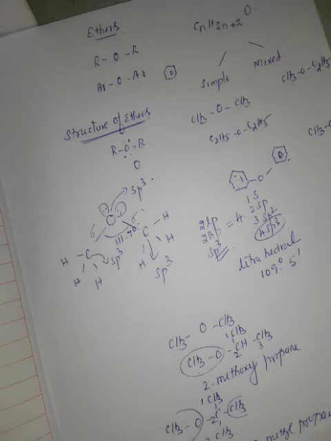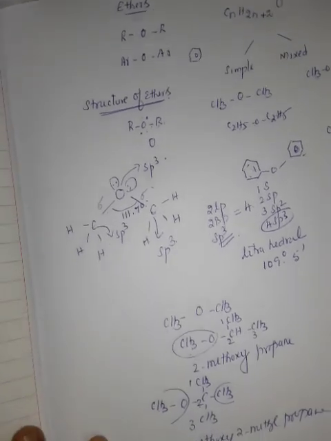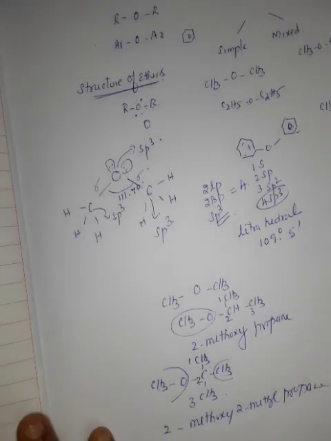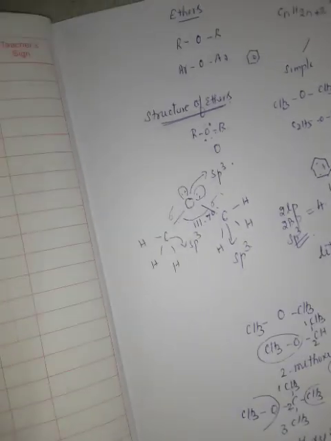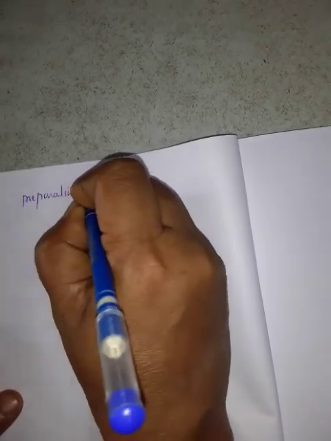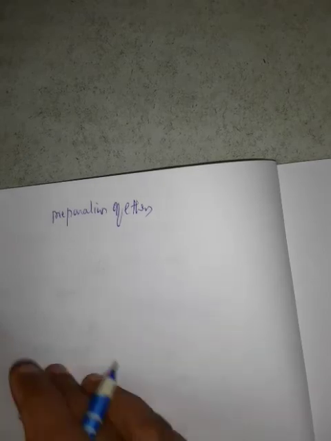Likewise, the IUPAC naming is given in the book on pages 133 and 134. Children, you can go through it. It's clearly given in the book, and you can go through it and learn. Next, we are going to learn the preparation of ethers. There are three methods to follow.